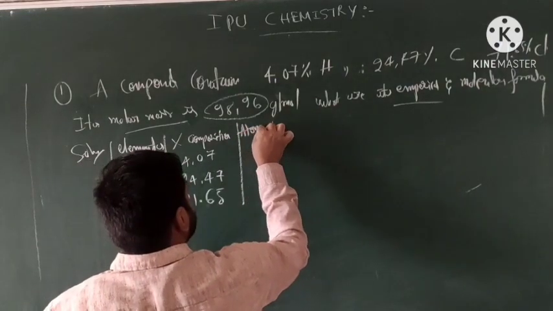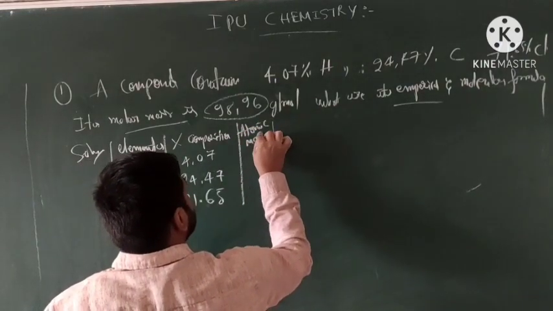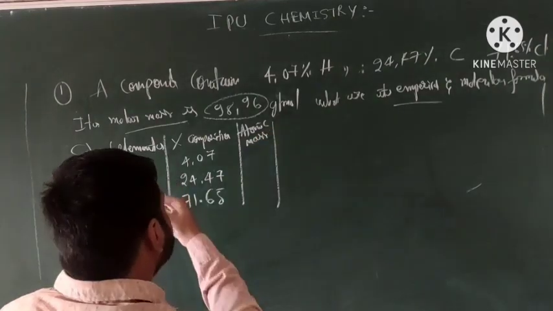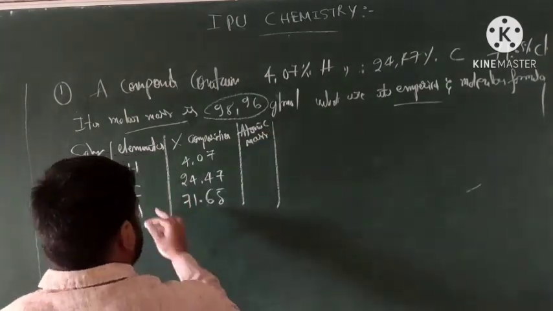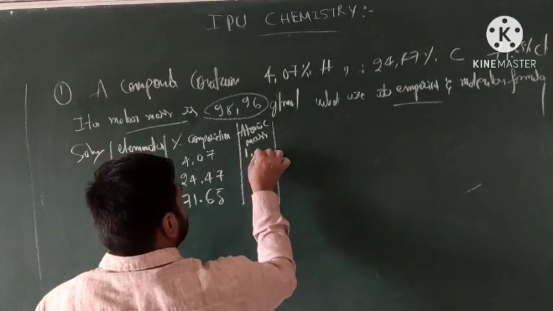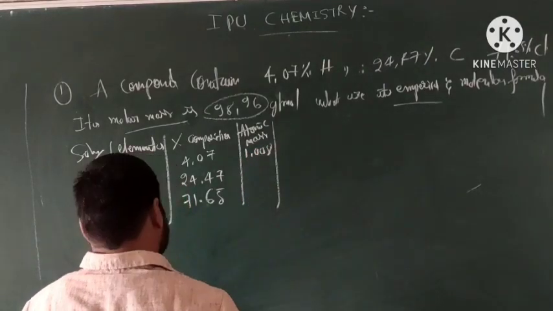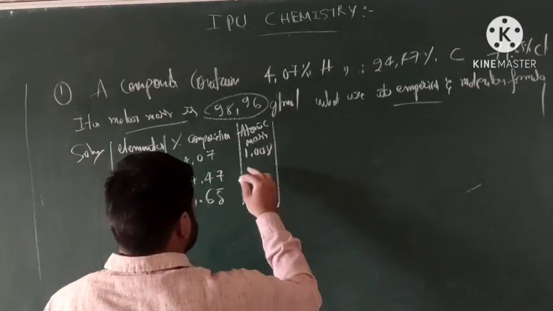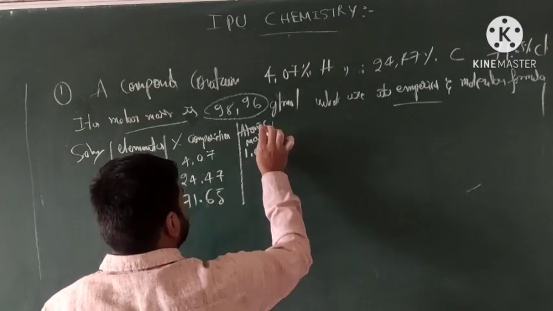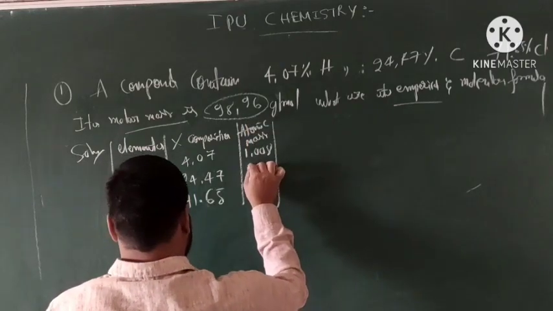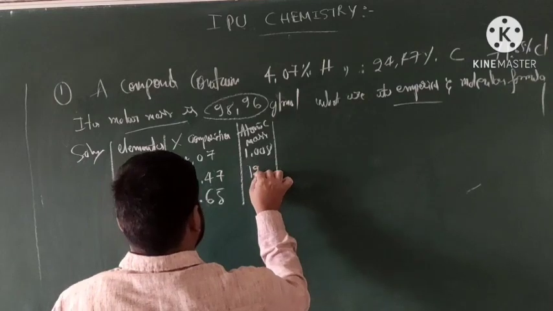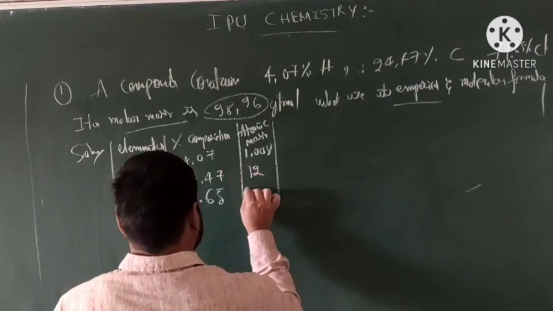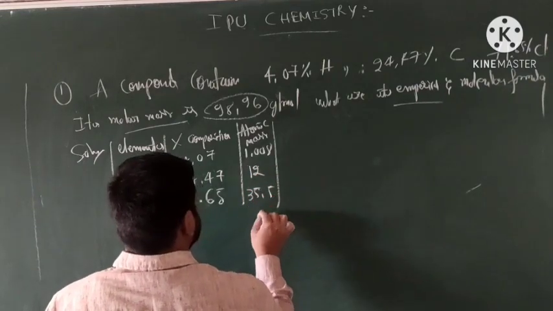How much is the atomic mass value of hydrogen? 1.008, right? Simplified, you can also write 1. Then carbon is 12.01, right? 12, and chlorine is 35.5.